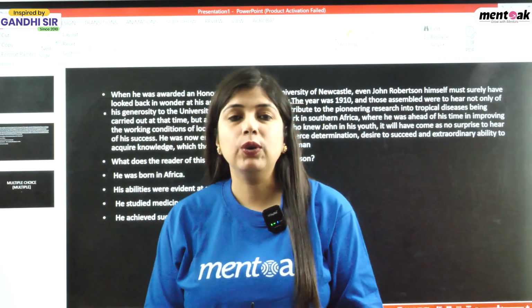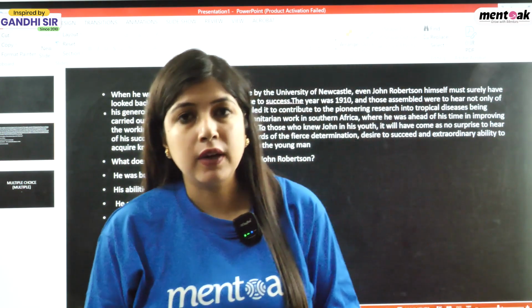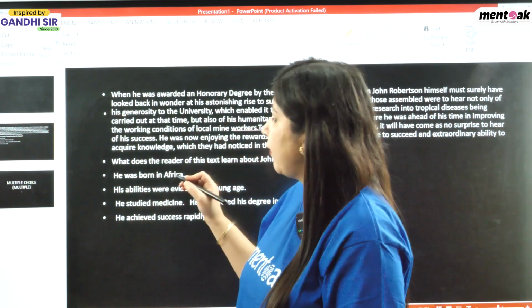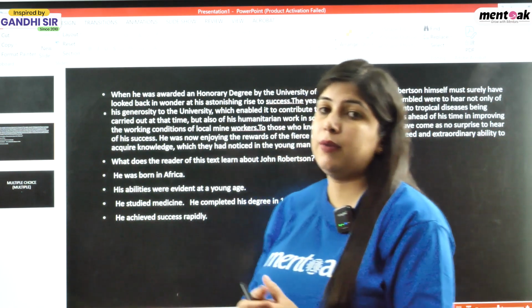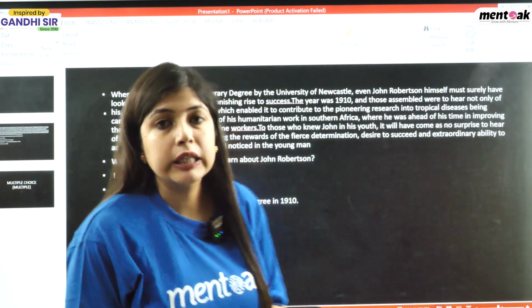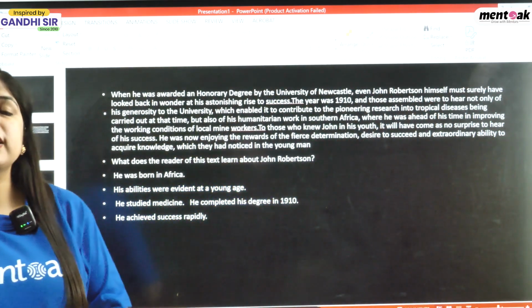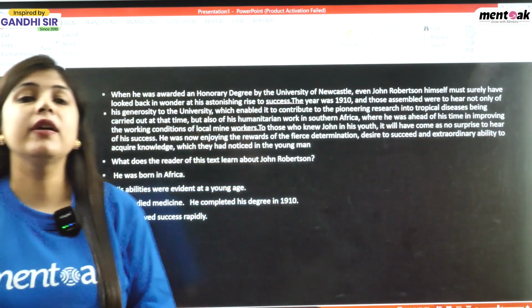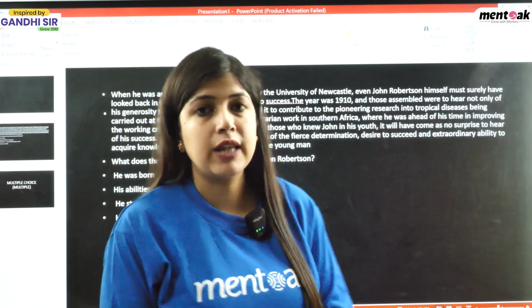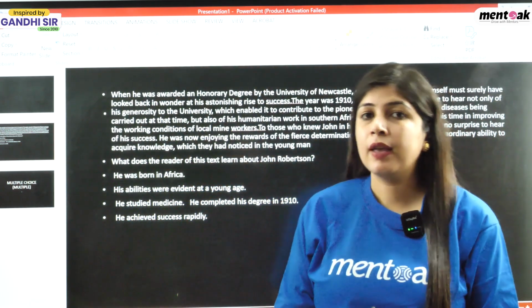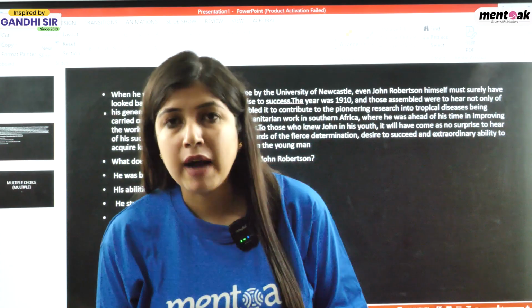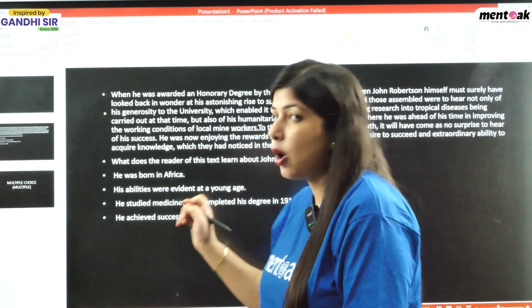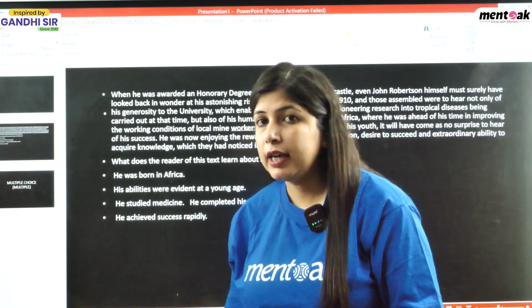So what we need to do, we have to mark the correct one. The thing is, we don't have only one answer over here. We can have 2 or 3 or 4 answers here. So we have to mark the correct one. So which one is the correct one? If we mark any wrong sentence, then our marks will be deducted because this exercise contains negative marking. So to avoid negative marking, we have to mark the correct options. So which ones are the correct options?